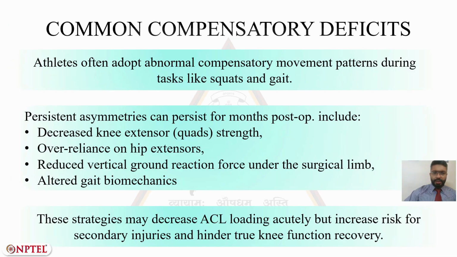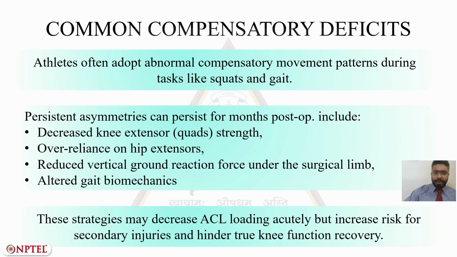Now let's see various common compensatory deficits. Athletes often adopt abnormal compensatory movement patterns such as shifting the load from the surgical side to the uninvolved leg, or recruiting hip extensors more than the knee extensors during daily tasks like squats and gait.